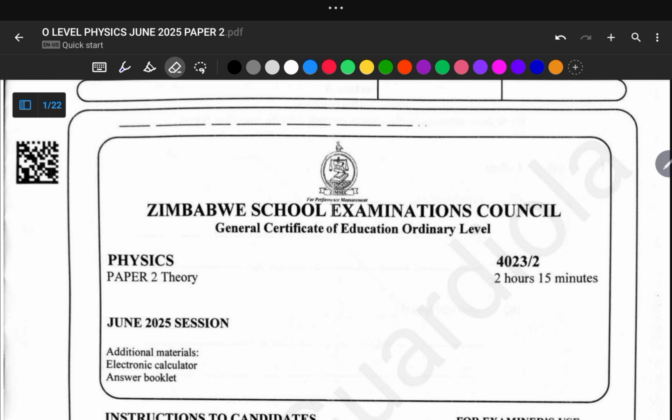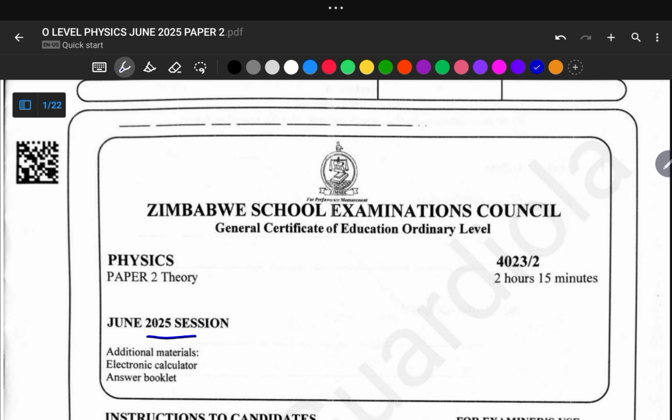So here we are having this question paper. This one is June 2025 session, physics paper 2. I do believe, guys, that you have already done this paper before, so that you can make use of this session to improve yourself, to improve the way you can approach certain questions, the certain concept of physics.